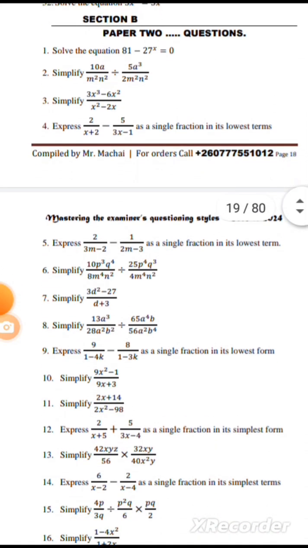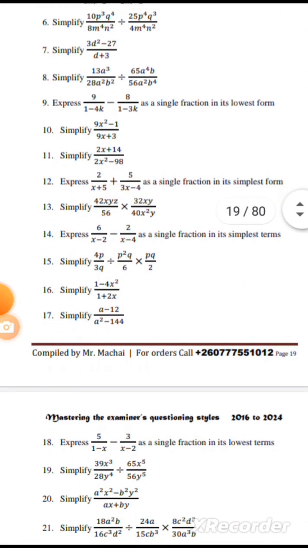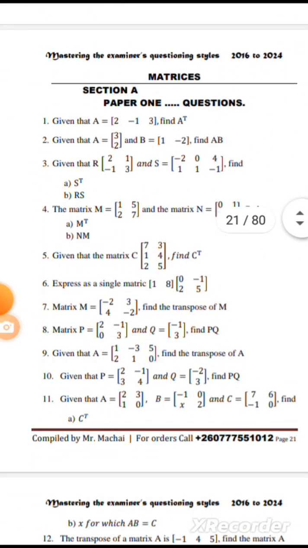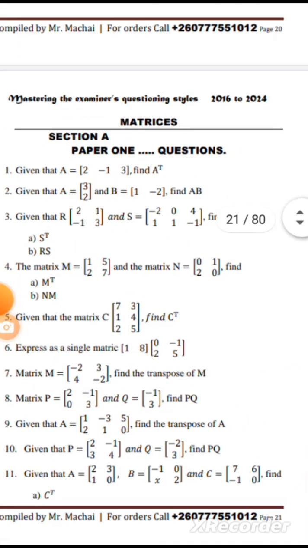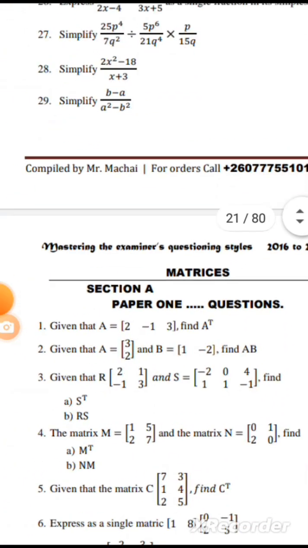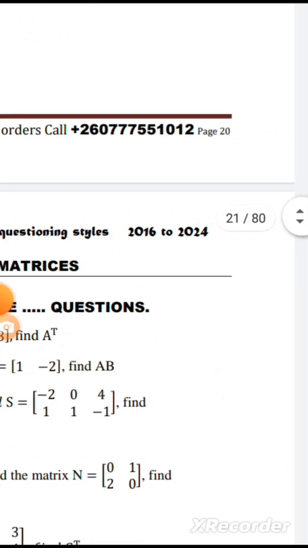There's no need to buy Paper 1 and then Paper 2; just buy this one and you have both papers, 1 and 2. Then we have matrices. Don't forget that our aim is for you to master how examiners phrase questions from 2016 to 2024.